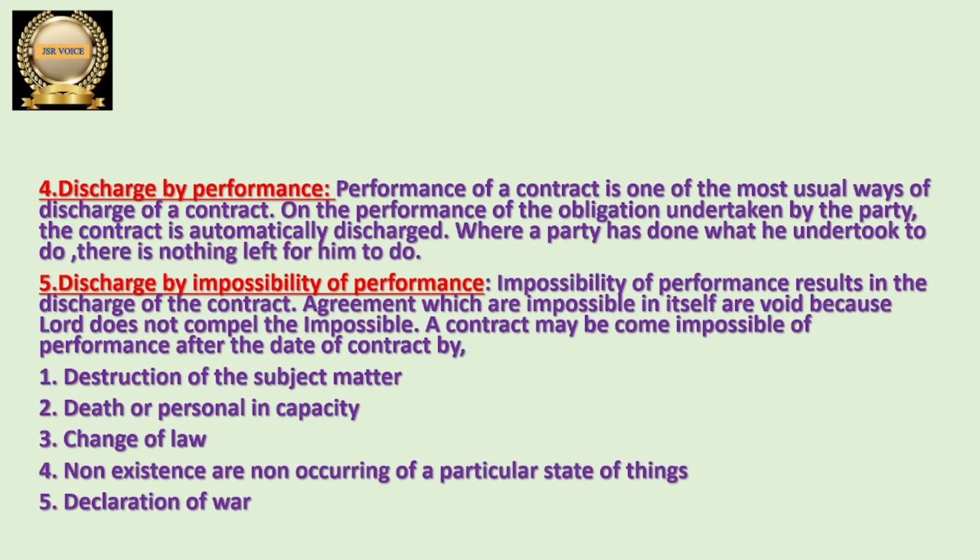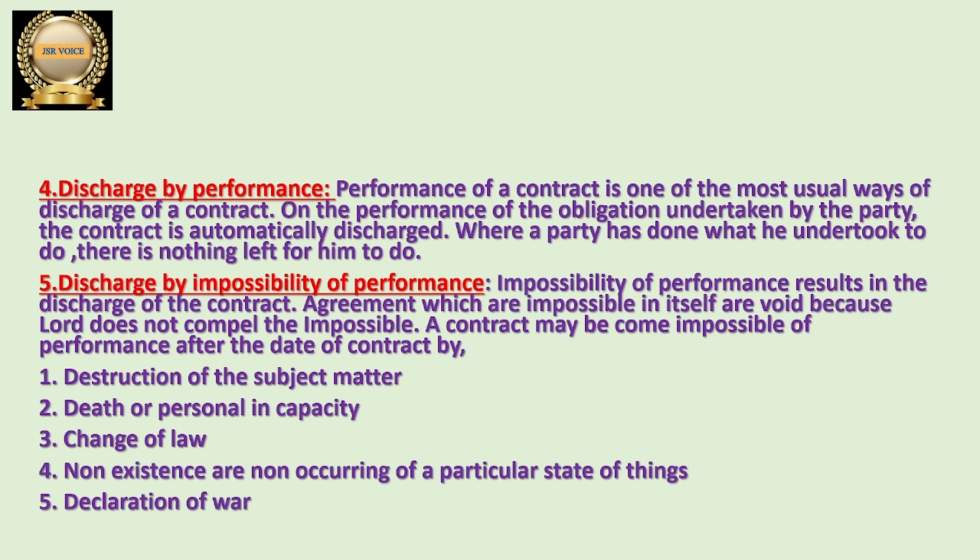The next one is change of law. If any rules and regulations are changed, then they have to follow that. At the time of making the contract, the law was favorable to them to perform the contract, but later on some laws are changed. So they are unable to perform after the changes made to the law, then discharge automatically takes place because there is impossibility of performance.